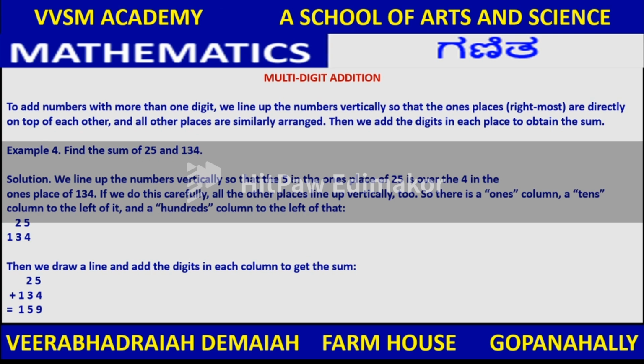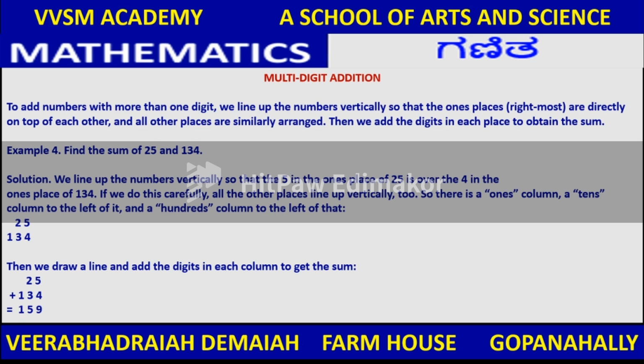Okay, coming to multi-digit addition. To add 2 numbers with more than 1 digit, we line up the numbers vertically so that the ones places, rightmost, are directly on top of each other, and all other places are similarly arranged. Then we add the digits in each place to obtain the sum. Example: find the sum of 25 and 134.